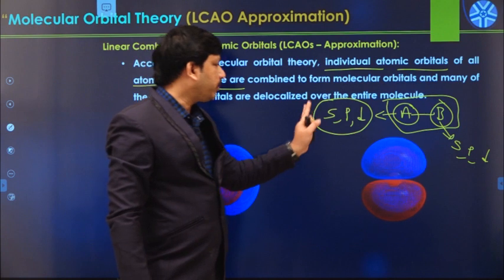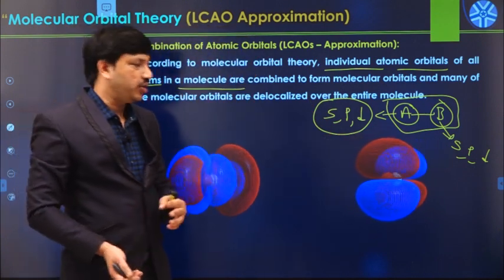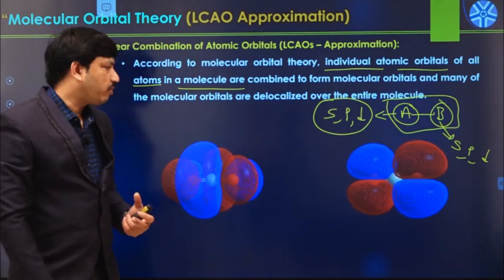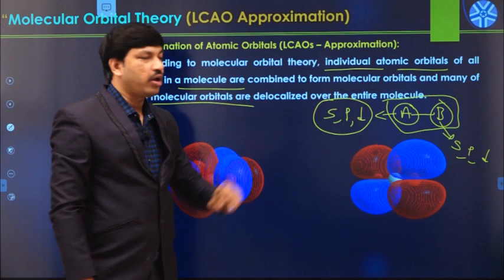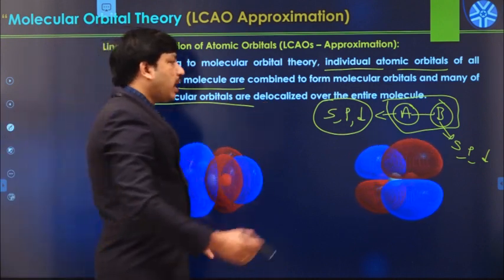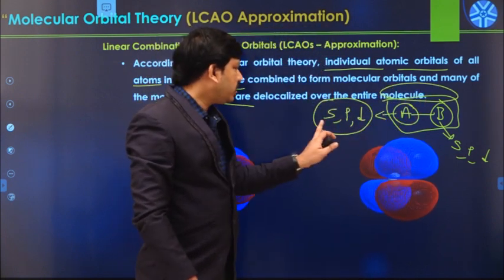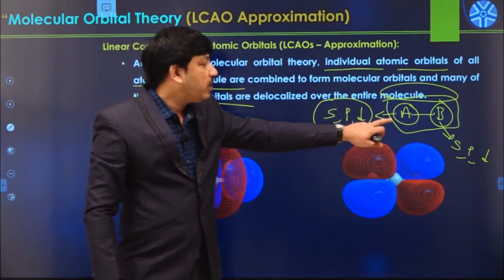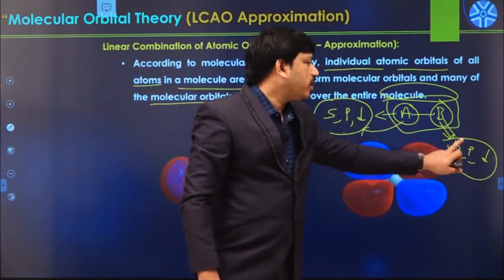These atomic orbitals undergo linear combination, and due to that process new types of orbitals are formed, which are called molecular orbitals. These molecular orbitals belong to the entire molecule. For example, the s, p, d orbitals are available only in the A atom, and the other s, p, d orbitals only in the B atom.